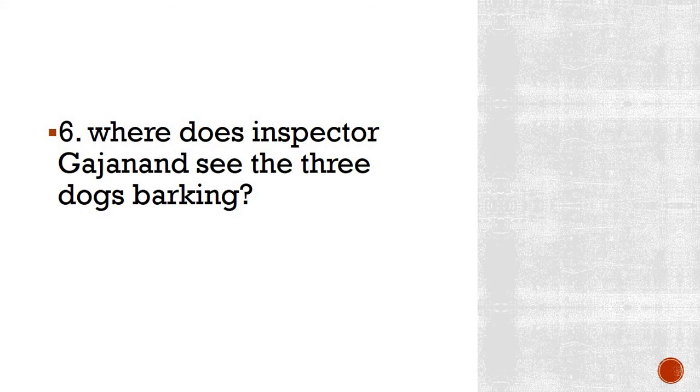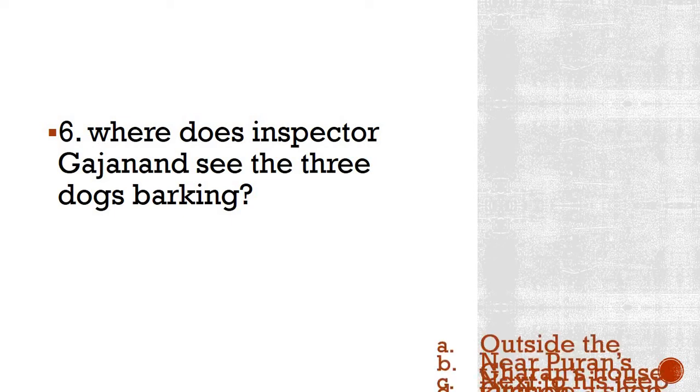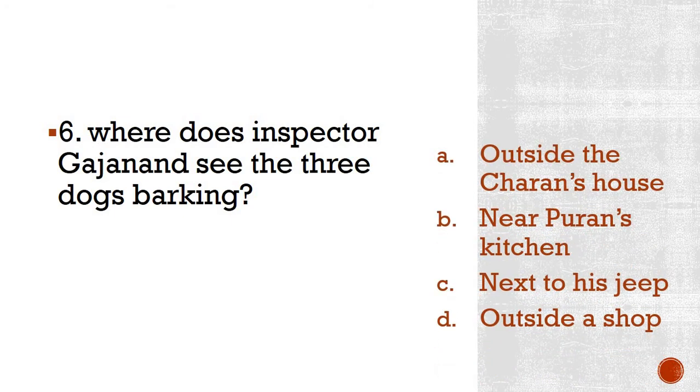Where does Inspector Gajanand see the 3 dogs barking? Options are outside Charan's house, near Puran's kitchen, next to his jeep, or outside a shop. Please think about the options. What is the correct answer? Think about the story you have understood. Where does Inspector Gajanand see the 3 dogs barking?